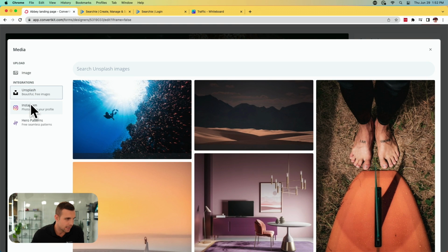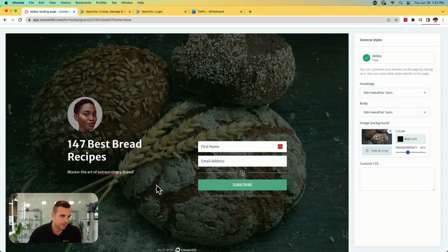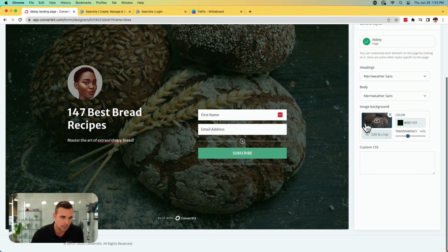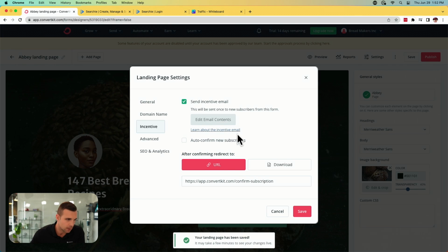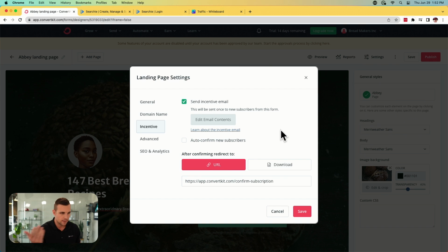You can use Unsplash. You can link it to your Instagram, all that sort of stuff. So very, very cool. Once you've got your page as you like it, we are just going to save it. And then in the settings here, you come to incentive. This is where you're going to provide whatever your freebie is here. In this case, it's 147 of the best bread recipes.